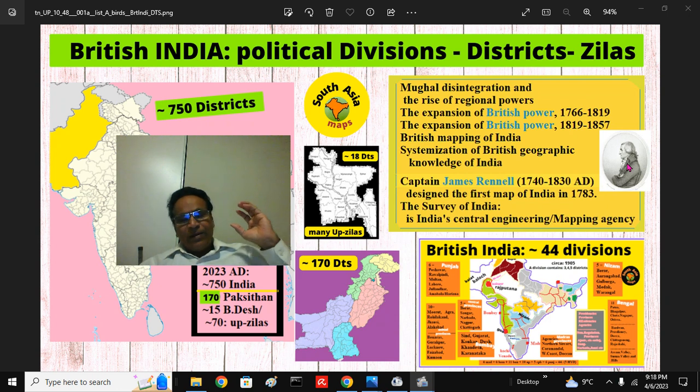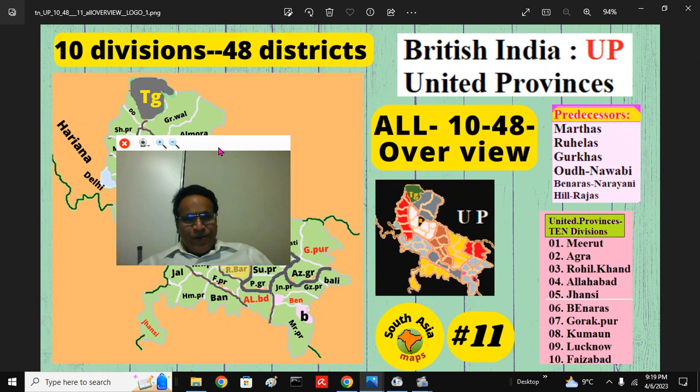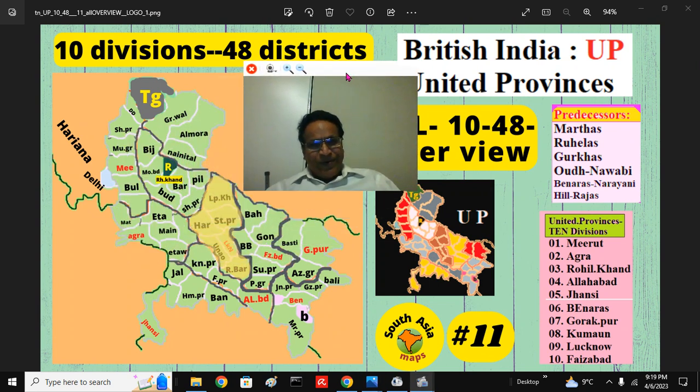At the time they divided the territory into districts and grouped them into political divisions, and later, after the Sepoy Mutiny, they consolidated them, and it remained more or less the same until the partition and independence of 1947. And that's the point of today's discussion, the fascinating United Provinces of Bharat.